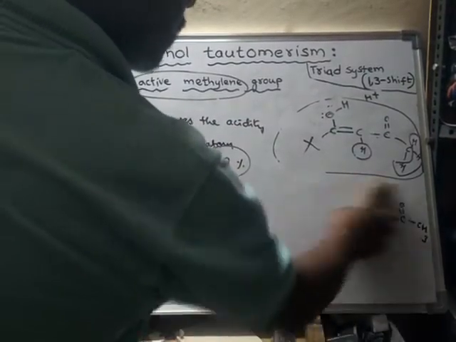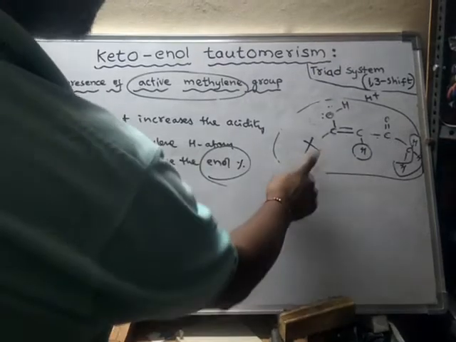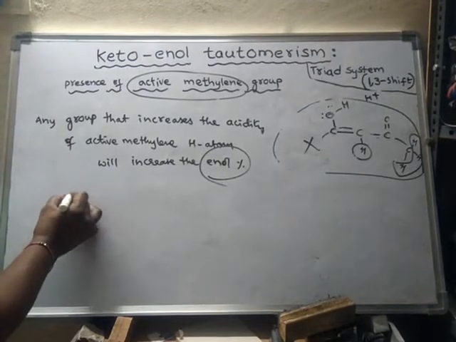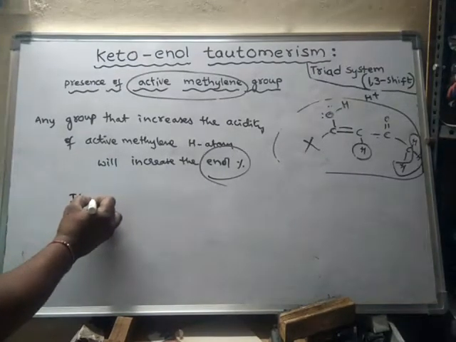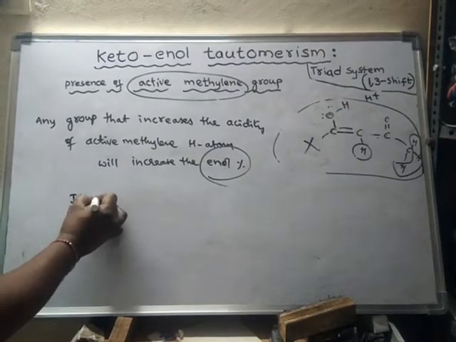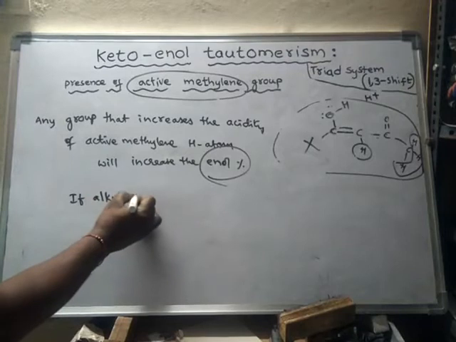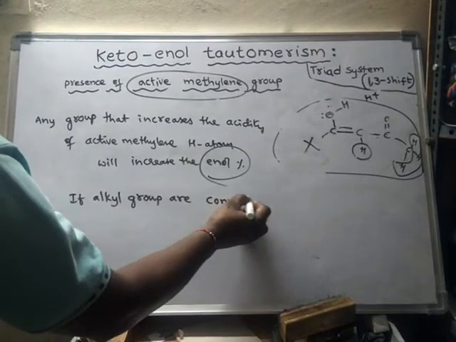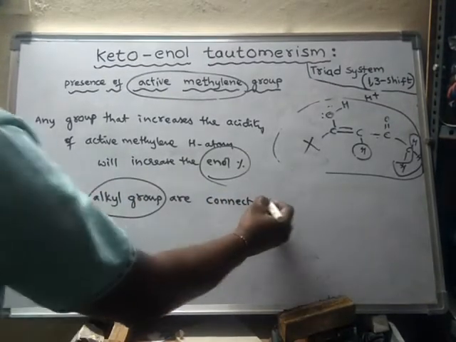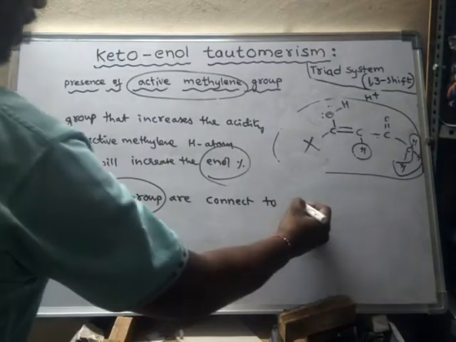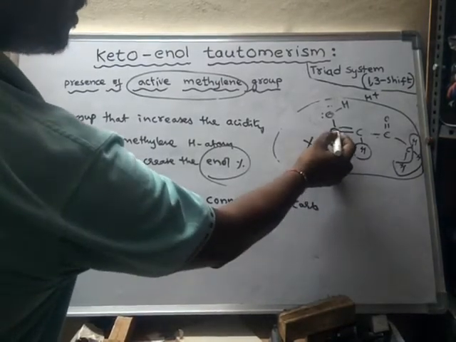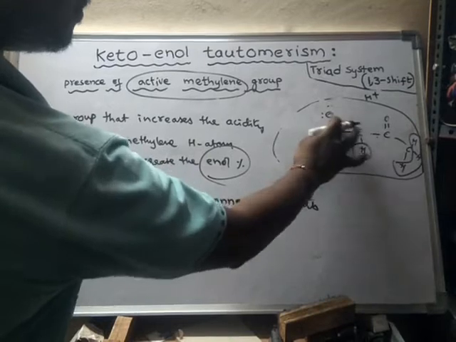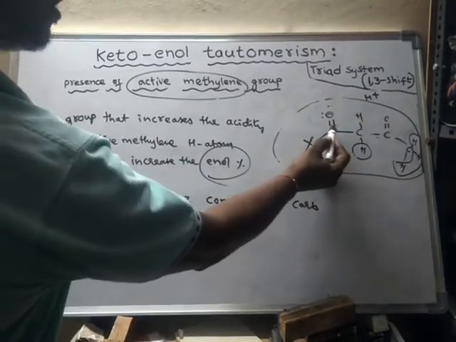Right. Suppose this is an alkyl group. What happens if alkyl groups are connected to the carbonyl carbon?